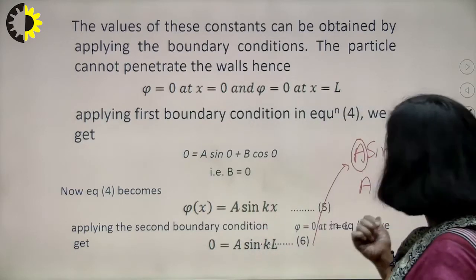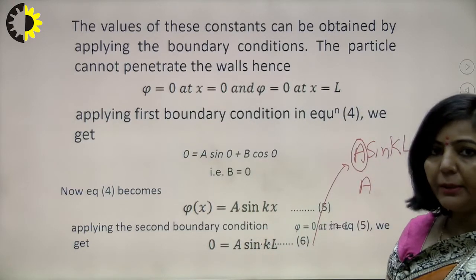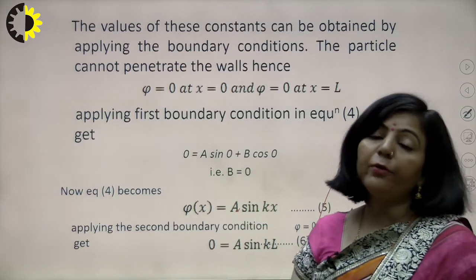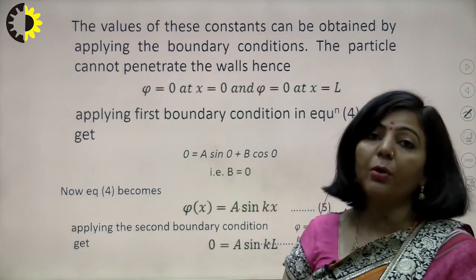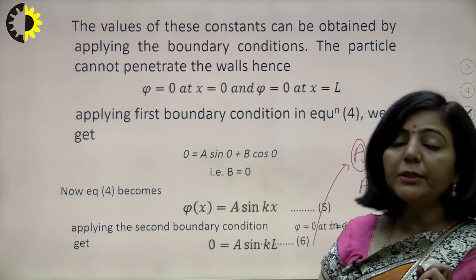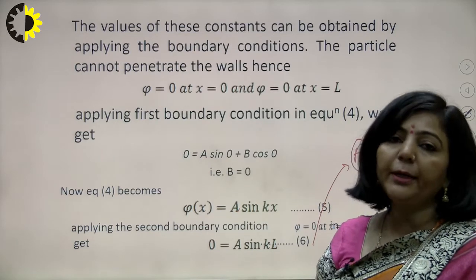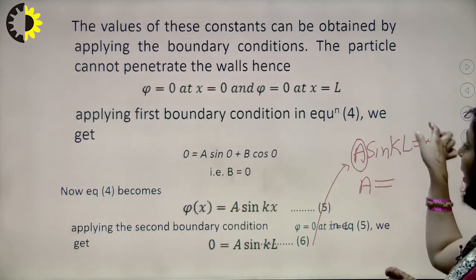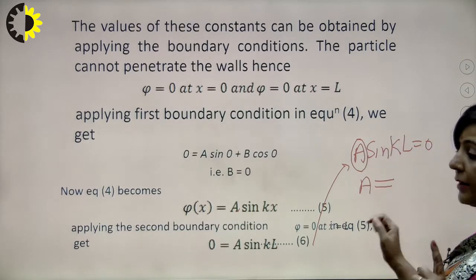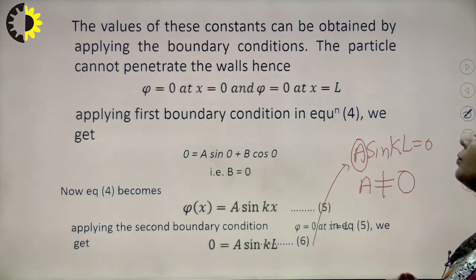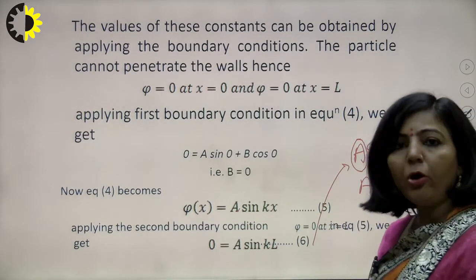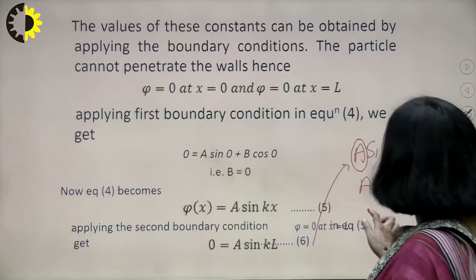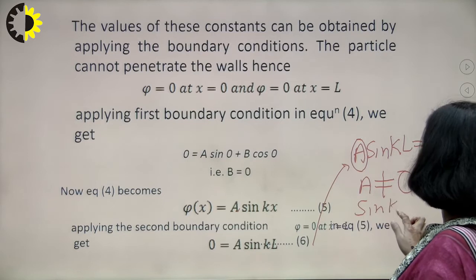But if you take a equal to 0, then the wave function will be 0 for every value of x. It means that is not correct, that is wrong. So the first possibility, a equals 0, in order to make this entire product 0, is not correct. It means a can never be equal to 0. So we have only one possibility left, and that is that sin kL should be 0.